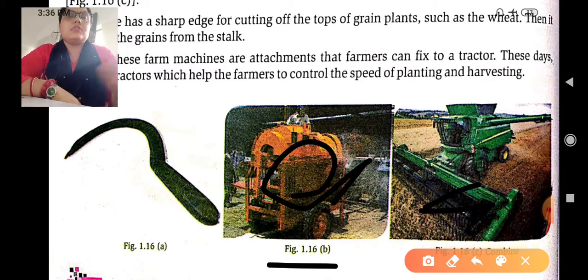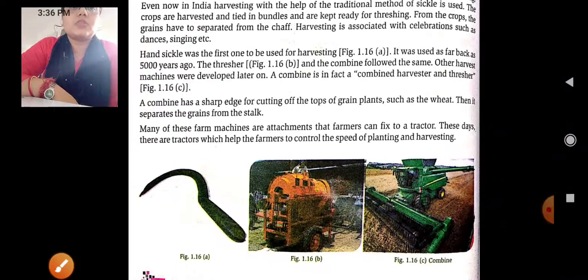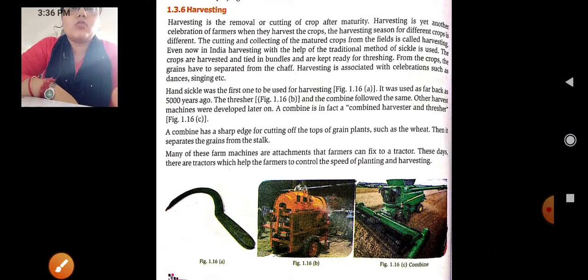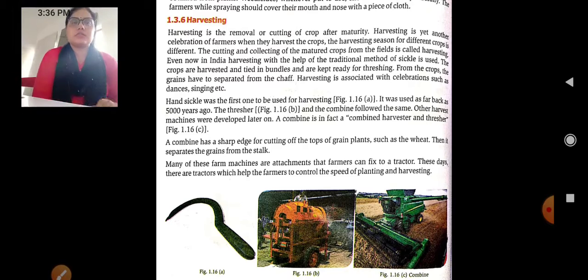Okay, the remaining we will discuss in our next lecture. Your homework: what do you mean by harvesting, why is the removal of weeds necessary, and write the full form of 2,4-D. Clear? They are the three questions. Okay, thank you.